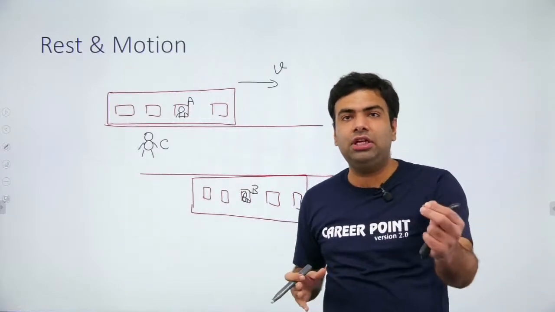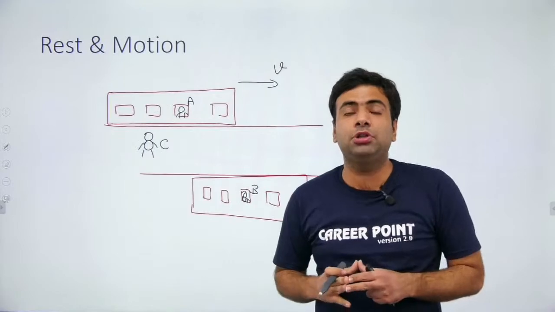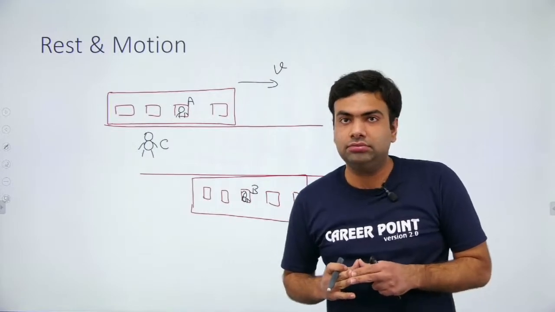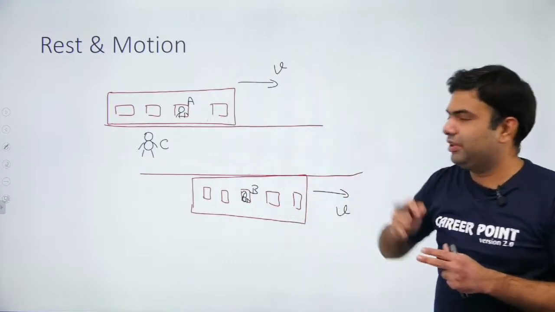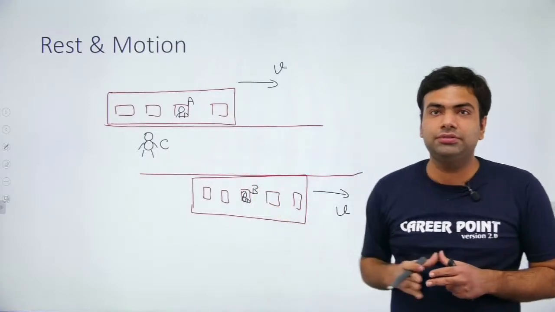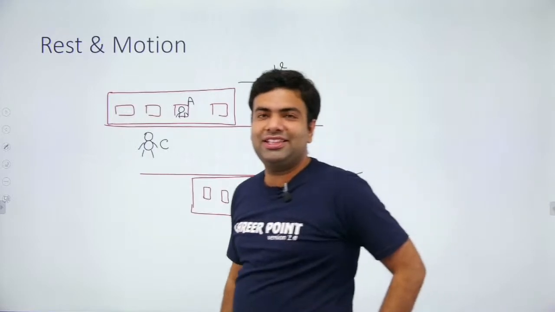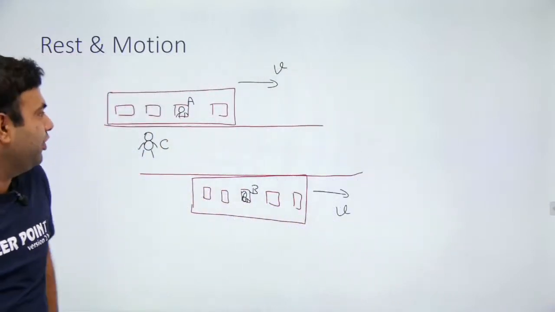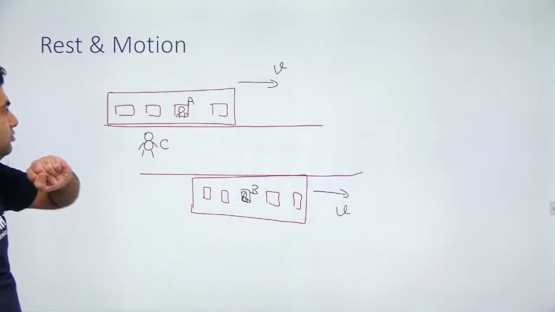You cannot define rest and motion absolutely. Okay, so in this example, who is moving? A or B or C? Tell me. In this example, who is moving? A, B or C?